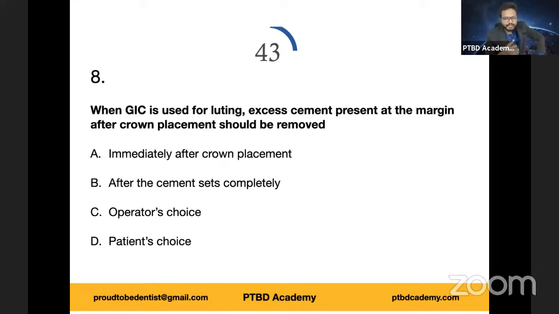Okay, very good. Excellent. Another 15 seconds.